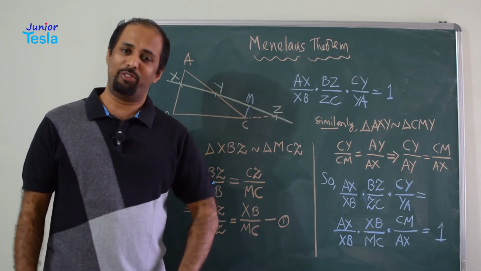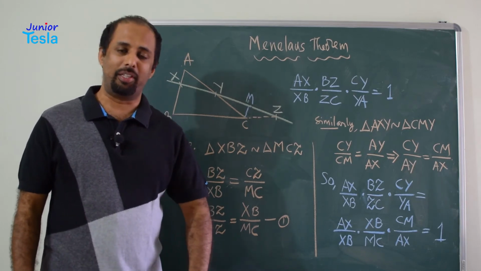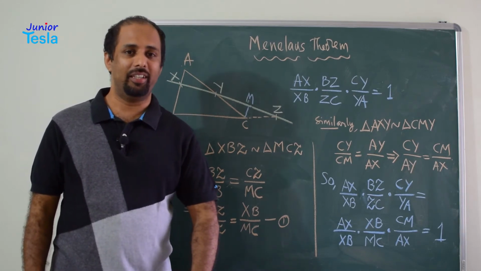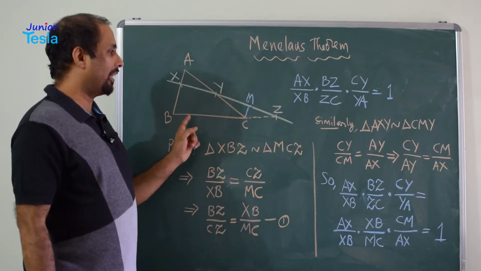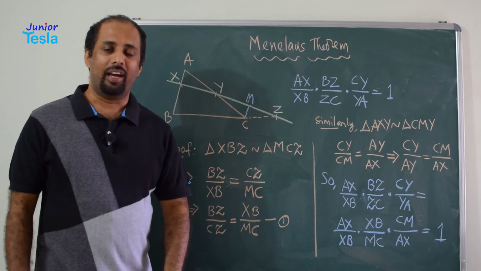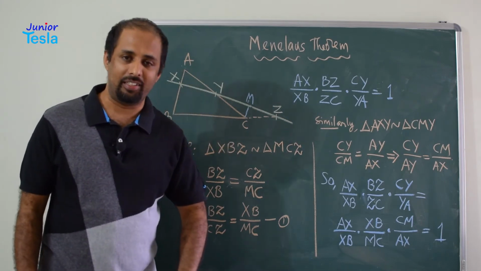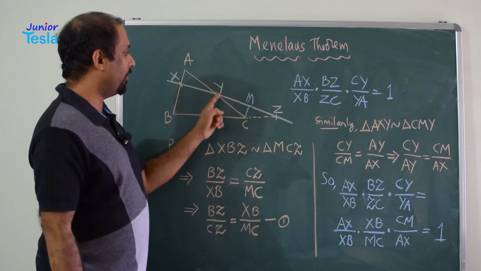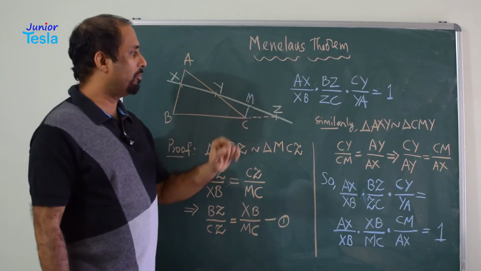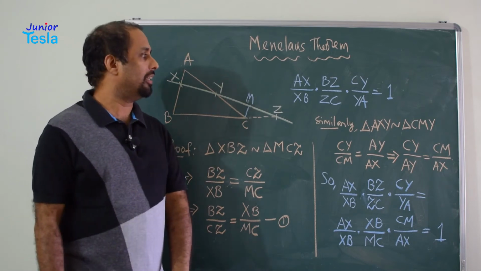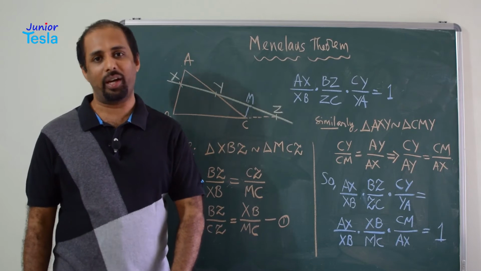In this episode of Junior Tesla, we are going to see Menelaus theorem. Menelaus is a Greek mathematician who lived around 100 AD, and his theorem says that if you have taken a triangle ABC and a line is drawn such that it will cut the three sides of the triangle in X, Y and Z respectively, then AX by XB into BZ by ZC into CY by YA is equal to 1.